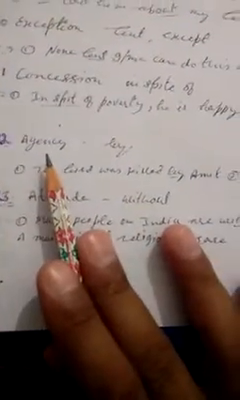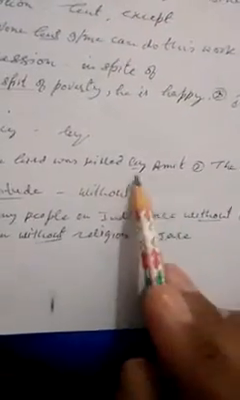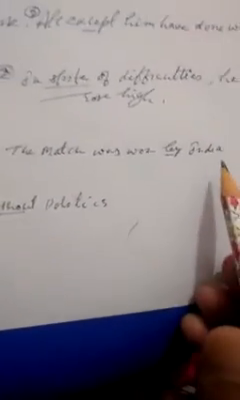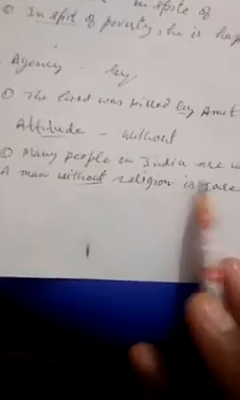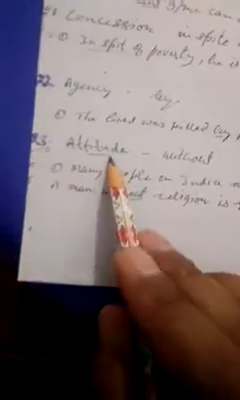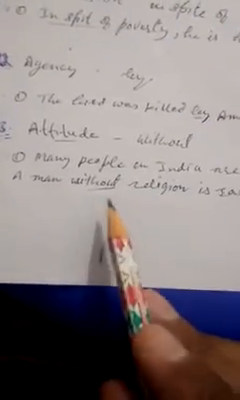For agency, the preposition used is by. For example, the bird was killed by Amit. Which agency killed the bird? Amit. That's why the preposition by is used. The match was won by India. Which agency won the match? India. By is used. For attitude, the preposition used is without. Many people in India are without politics. In the next example, a man without religion is rare. Again, without is used in the sense of attitude.